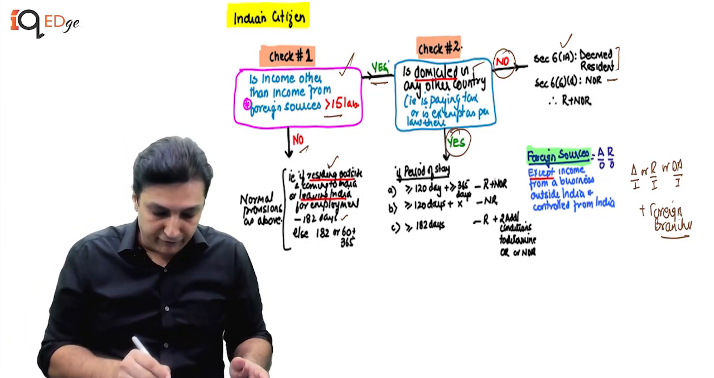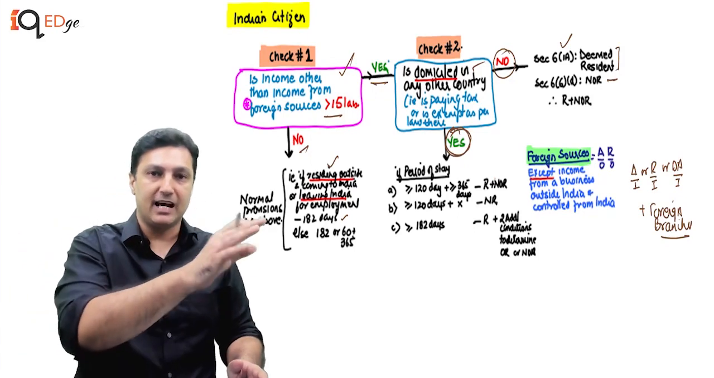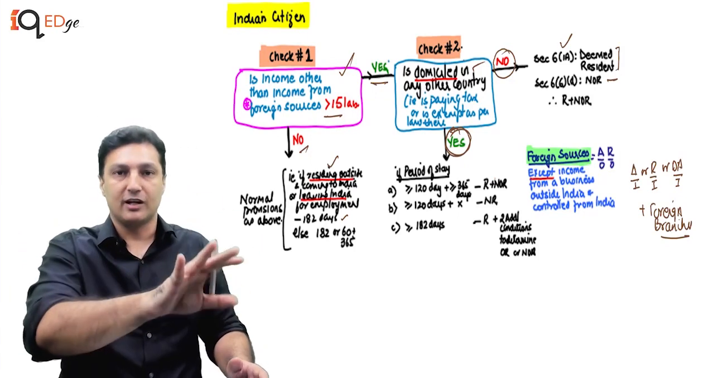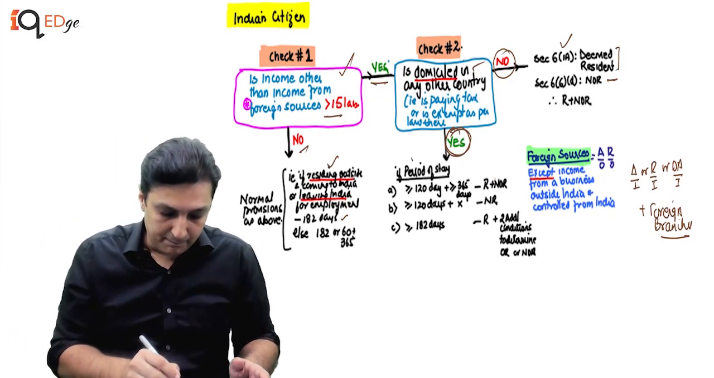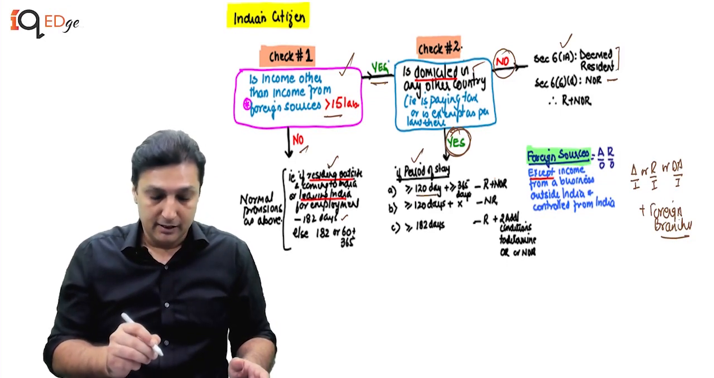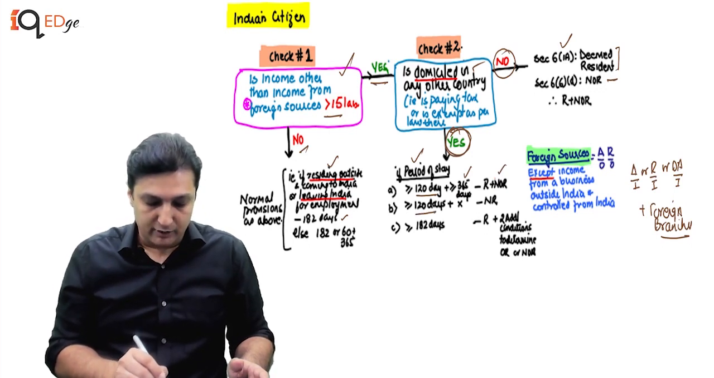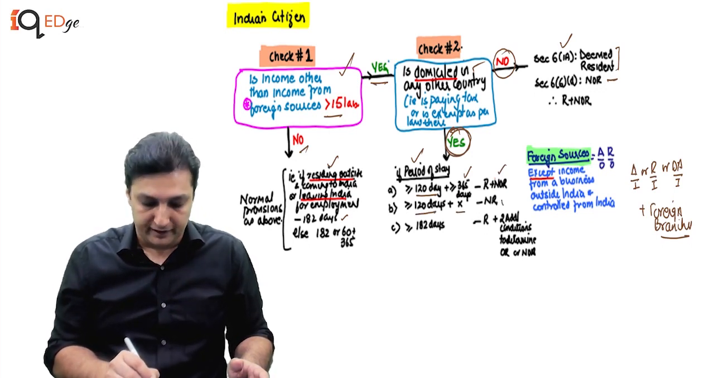Then, if of course he is domiciled, like the example of Dubai I took, residing there, PR there, whether taxable or exempt doesn't matter, then the period of stay becomes more than or equal to 120 plus 365, then R plus NOR. More than or equal to 120 but 365 not fulfilled, then NR.